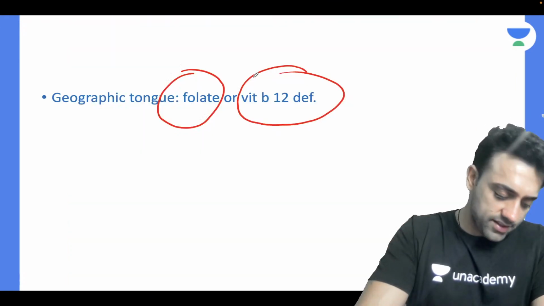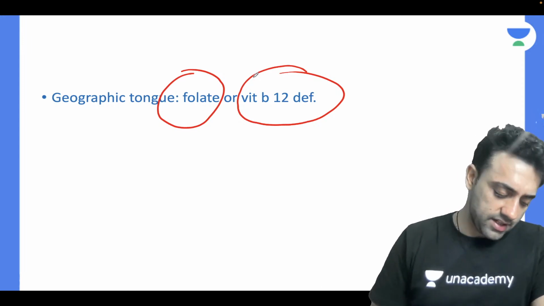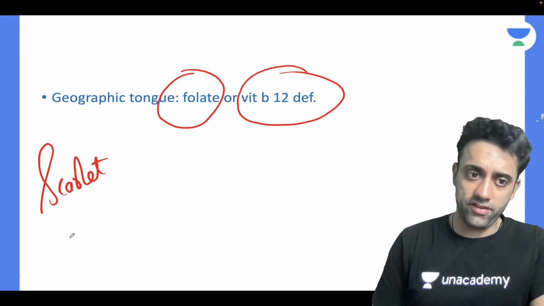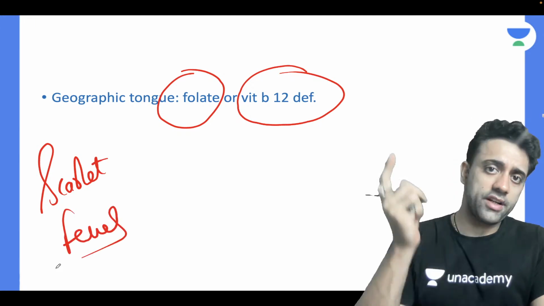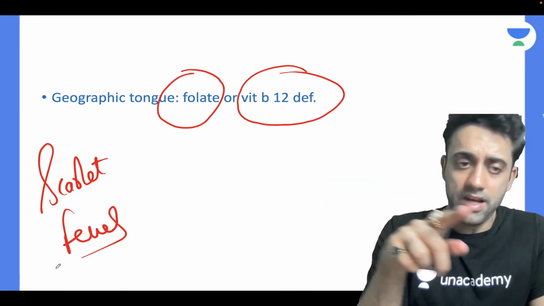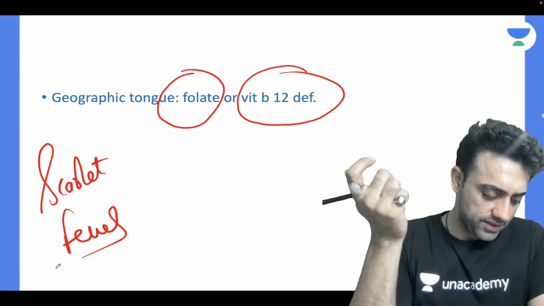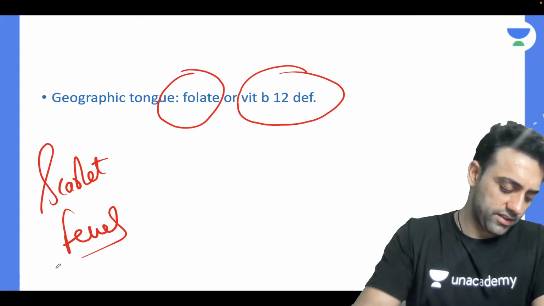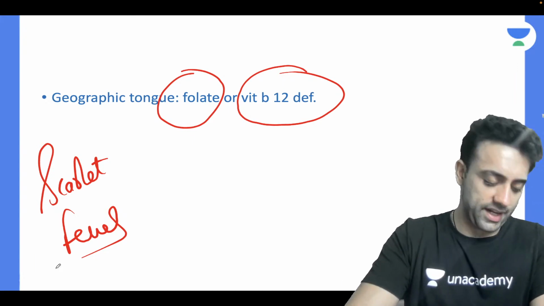Yes, exactly, Swaraj is right. Strawberry tongue you see in Kawasaki. Other than Kawasaki, where else do you see strawberry tongue? Strawberry is in scarlet fever, right? So strawberry tongue you see in Kawasaki and scarlet fever. And here you see geographic tongue. That also is easy. I hope you know all the tongues. Julie knows everything. So we will shift to the next one.